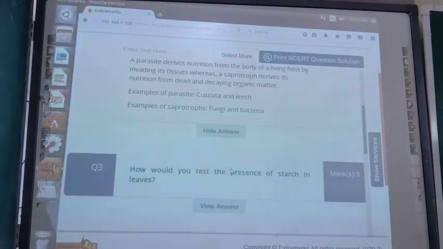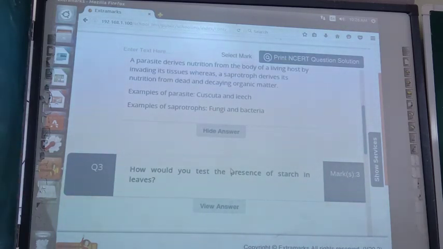Parasites derive nutrition from the body of a living host by invading its tissue, whereas saprotrophs derive their nutrition from dead and decaying organic matter. Examples of parasites are Cuscuta and leech. Examples of saprotrophs are fungi and bacteria.